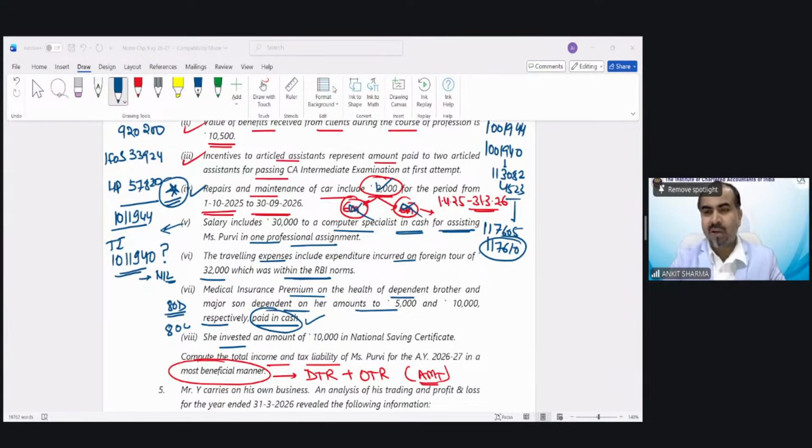Navneet is saying, if income is more than 20 lakh, then we can try AMT. But of course, as I've said, you can ask the BOS, or when you have the revision class, I will definitely be there for revision also. And I will give you the answer to this question, whether AMT needs to be calculated automatically if the ATI exceeds 20 lakh or not.